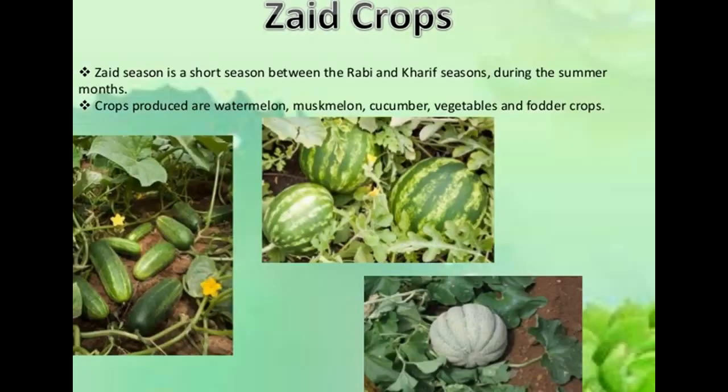Then there are Zaid crops. Zaid season is a short season between the Rabi and Kharif season during the summer months, and crops produced are watermelon, muskmelon, cucumber, vegetables and fodder crops. You can see here, muskmelon is basically tarbooj, that we call tarbooj.